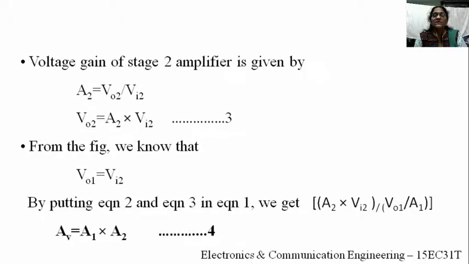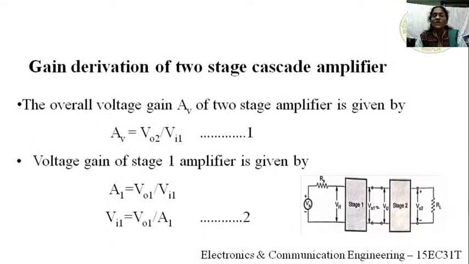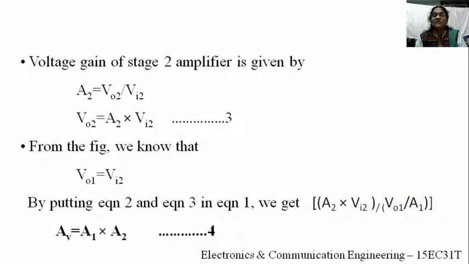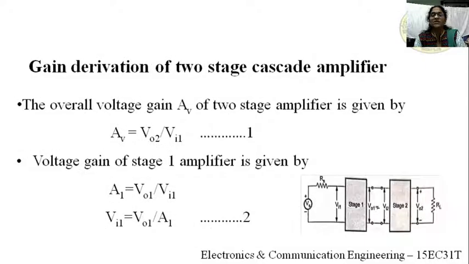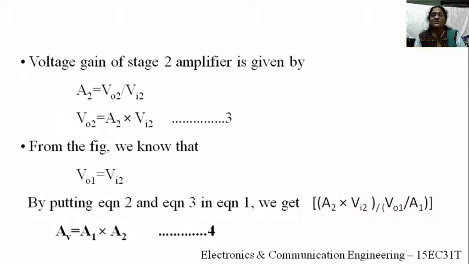By putting equations 2 and 3 in equation 1 we get, what is equation 1? VO2. What is VO2 from equation 3? A2 into VI2. You substitute that. The denominator is VI1. What is VI1? You see in equation 2, VO1 divided by A1. You substitute, right?